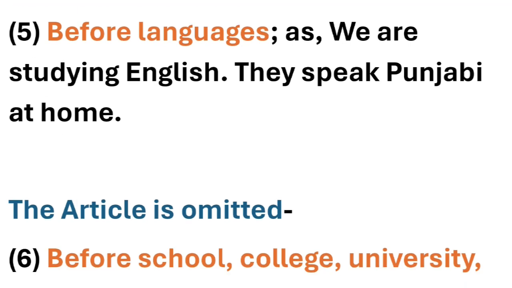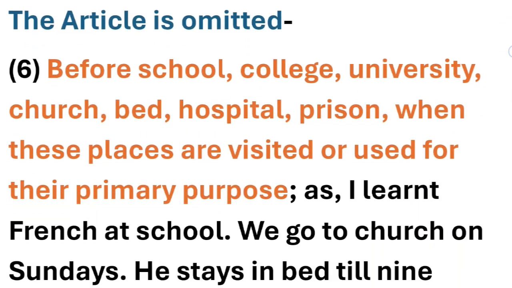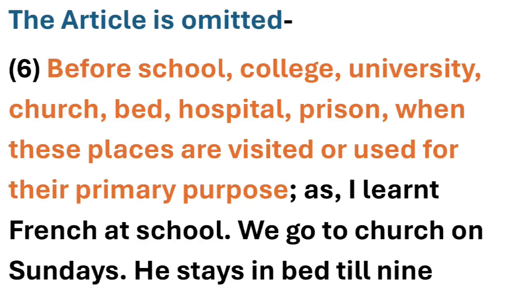So article is omitted. It's also omitted in this situation before taking names of school, college, university, church, bed, hospital, prison, all these names. When these places are visited or used for their primary purposes. So whenever the main objective of these places has been discussed in the sentence, the primary purpose, then we omit using articles before this.